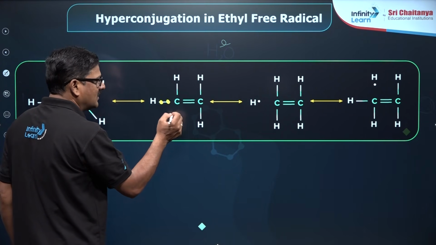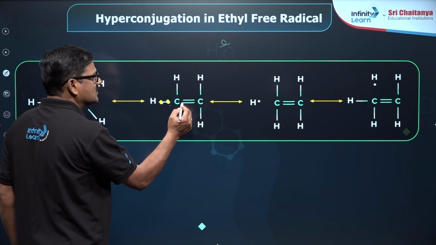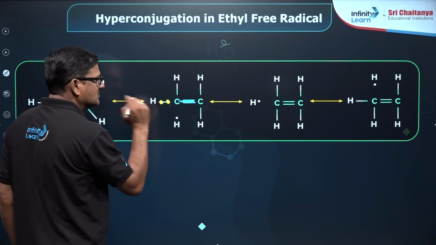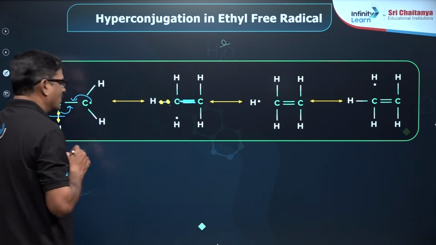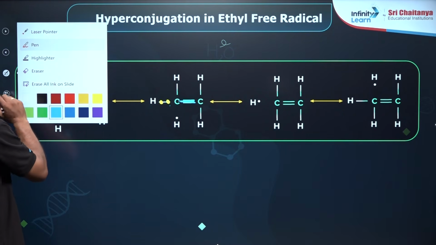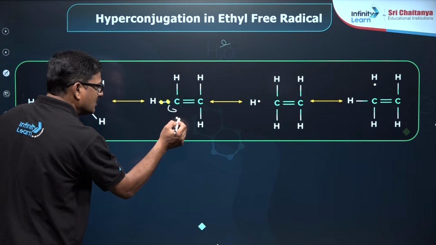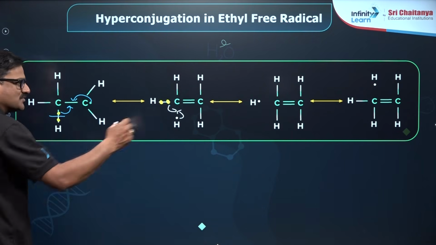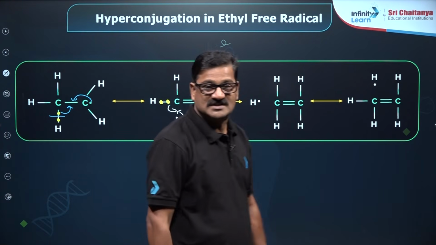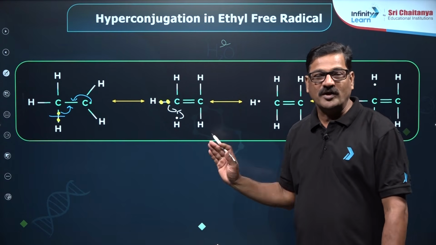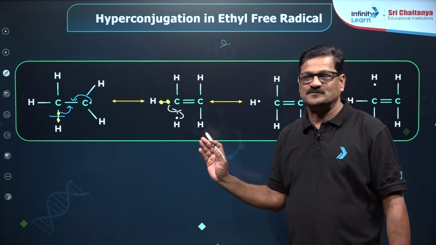This is actually a single bond, and it gives various bonds like this. Now you can see this one is coming in between, so a bond is formed. Like that, hyperconjugation is seen in the carbon free radical as well.